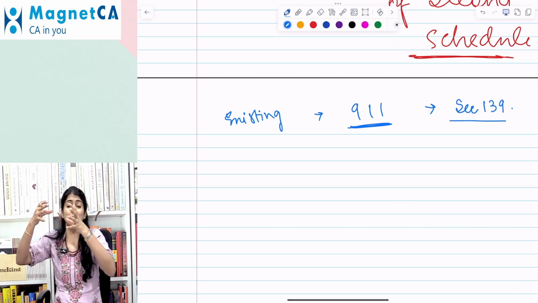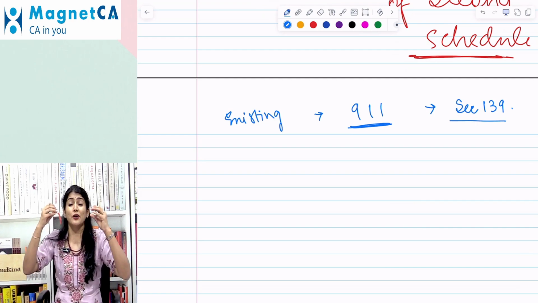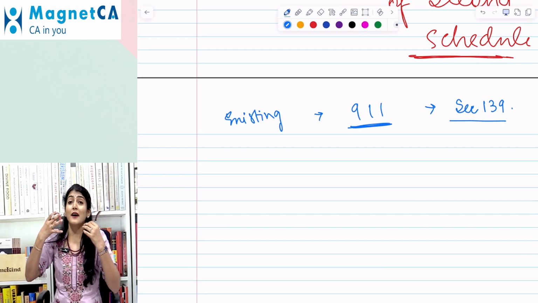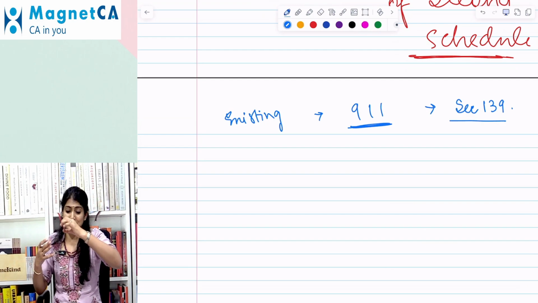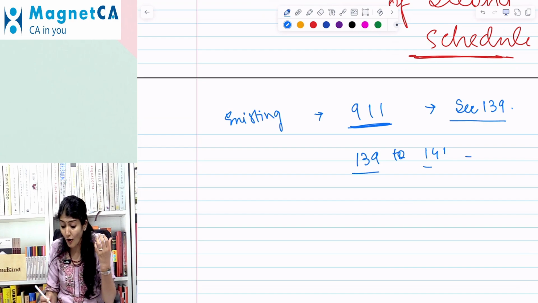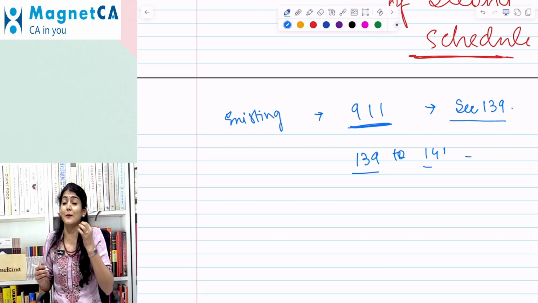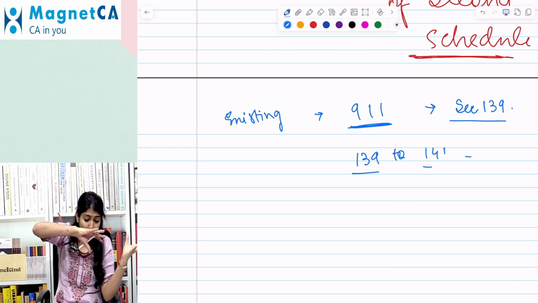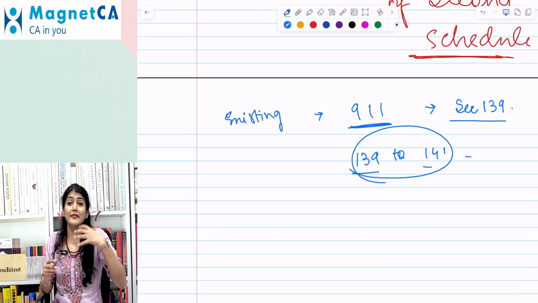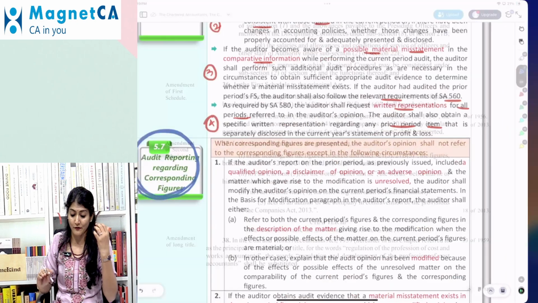So a chartered accountant in practice or a member of the institute in practice shall be deemed to be guilty of professional misconduct if he accepts appointment as an auditor of a company without first ascertaining whether the provisions of section 139 to section 141 of the Companies Act 2013 in respect of such appointment have been duly complied with. Right? So incoming auditor, you have to check that whether the company has complied with the provisions of section 139 to section 141 of the Companies Act 2013 in respect of such appointment.